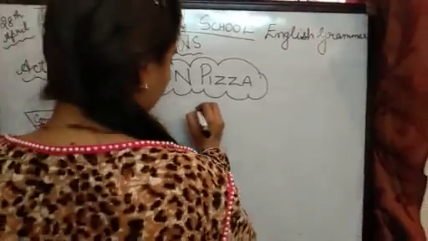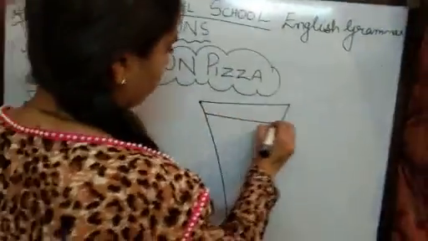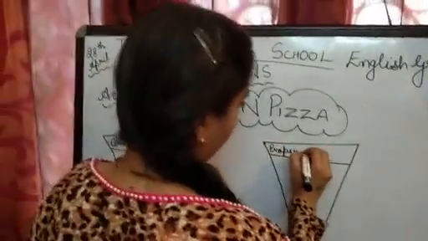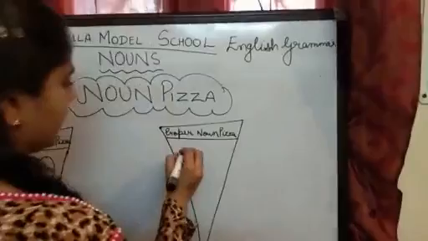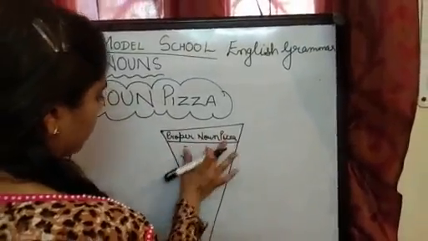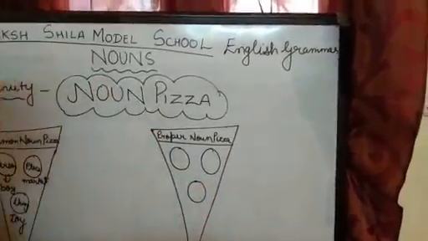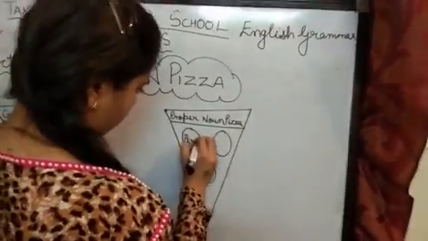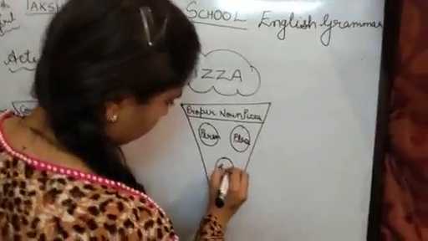Now we are going to make the proper noun pizza in the same way, with an A4 size sheet, and we'll give the name proper noun pizza, right? Same we will make, but here we will write the proper noun. How? Check. Person, place, thing.